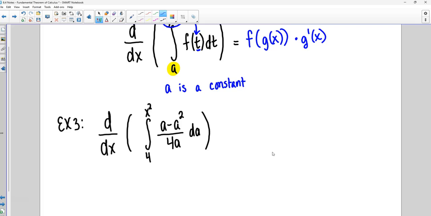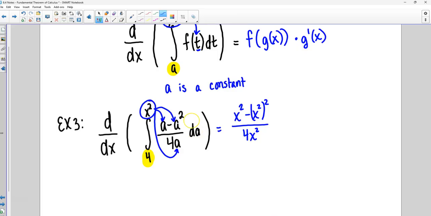So let's look at application right here. The number here on the bottom does not matter what number it is as long as it's a number. If it's a variable, I've given you a problem you can't do yet. So we are just taking the x squared and plugging it in everywhere that we have an a. So we will have x squared minus x squared squared over 4x squared. So all of those a's get replaced with the x squared.